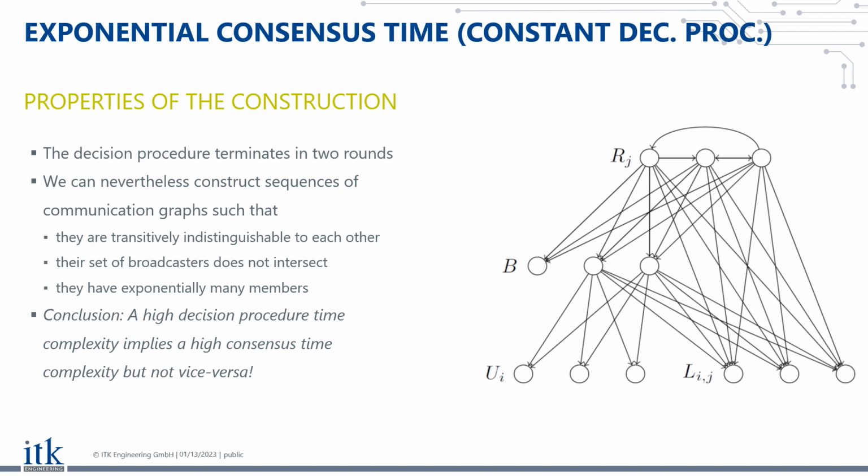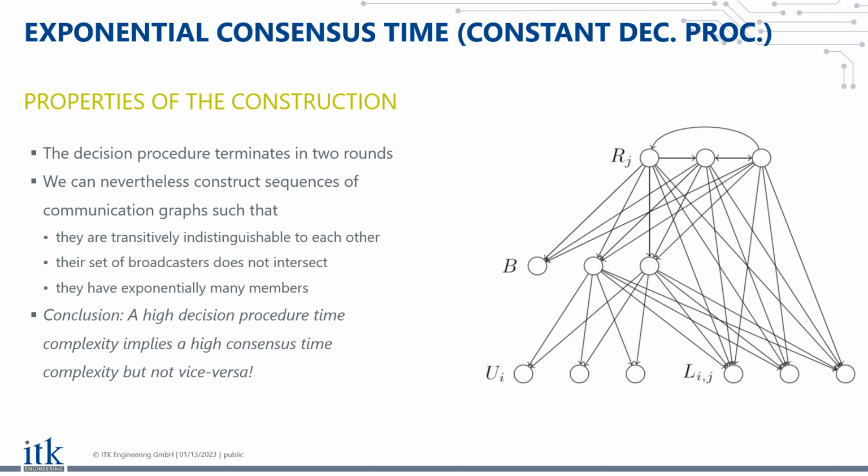And it is not too hard to see that actually this is a necessary condition for consensus, that some process managed to broadcast its initial value. If you remember the very beginning of the talk, this corresponds to the value that we all write on the backside. It has to be the value of somebody that has reached all of us. It's not a very difficult proof to show that this is actually necessary for consensus.